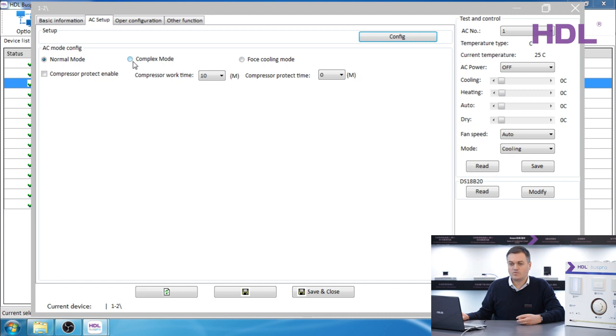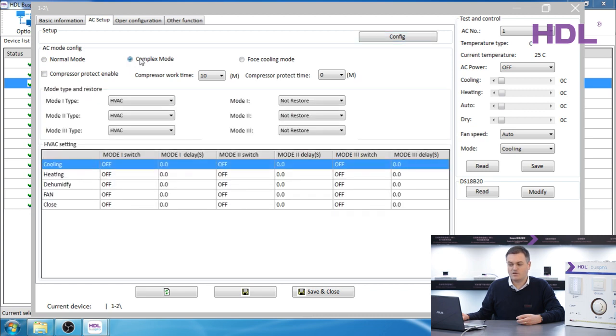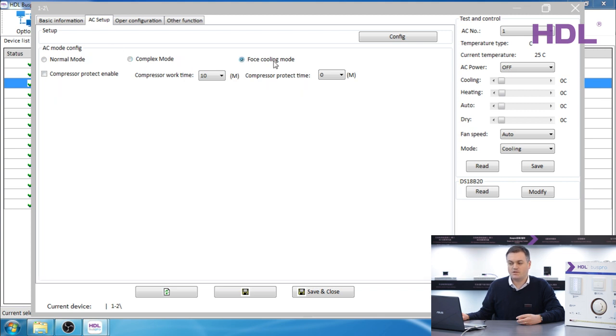There are some other options not covered in this tutorial, such as complex mode, where you can really fine-tune all the settings of the air conditioning. And there is something called force cooling mode, which is when you use this compressor protect enable. But for most projects, please just use the normal mode.